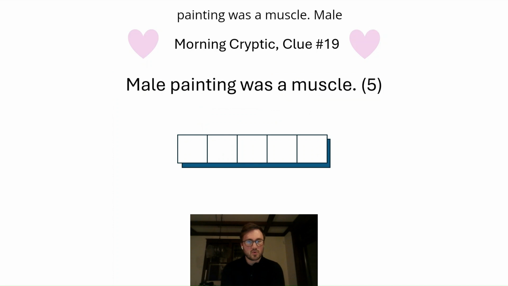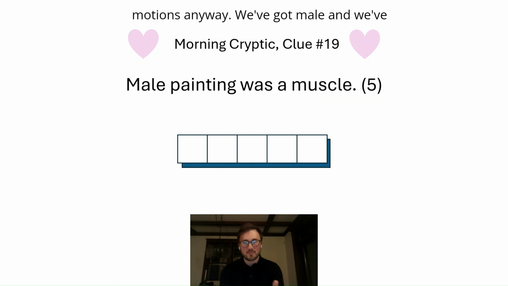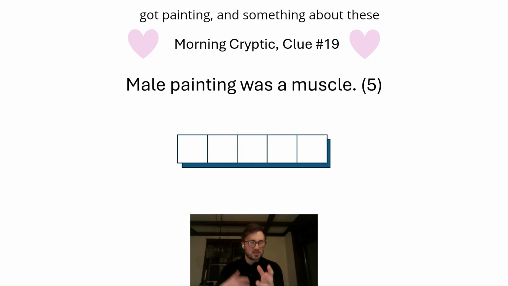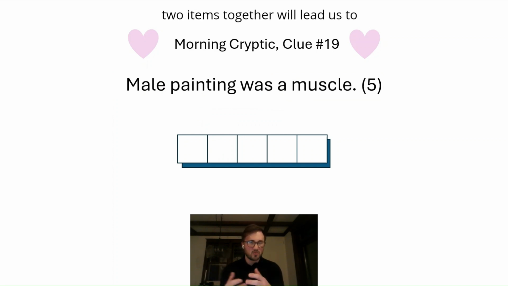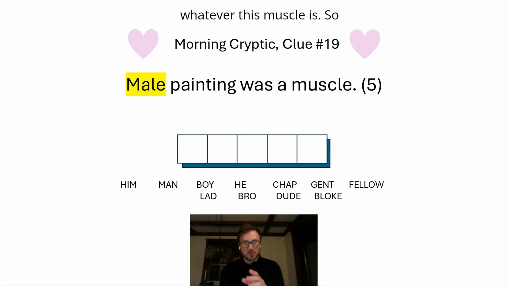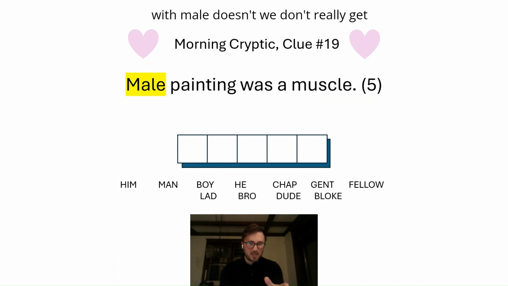Male painting was a muscle. Male painting was a muscle, for 5 letters. Now, you can probably already guess actually what the answer is here. You know, what muscle relates to Valentine's Day? Well, let's just go through the motions anyway. We've got male and we've got painting, and something about these 2 items together will lead us to whatever this muscle is. So with male, we don't really get close. We've got him, man, boy, he, chap, and so on. All good short letter words.